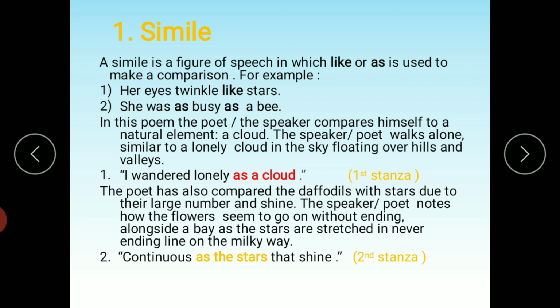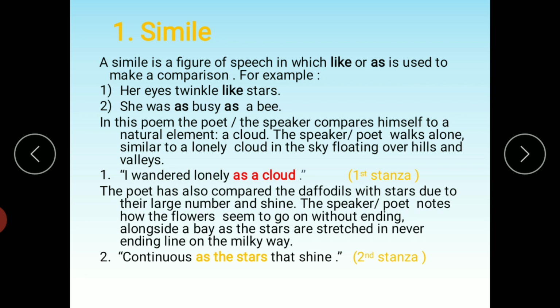And why did the poet compare the daffodils with the stars? Because daffodils were in a great number, a host of golden daffodils, a large number or crowd of daffodils. So the poet has also told us that the stars are also unlimited in number, as the daffodils were also endless.